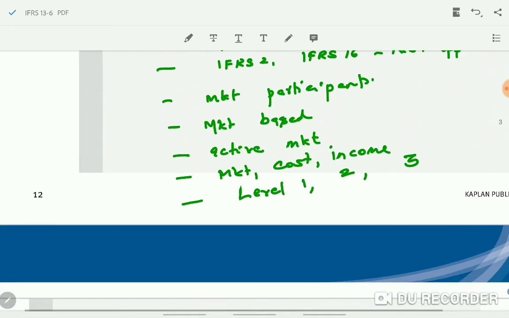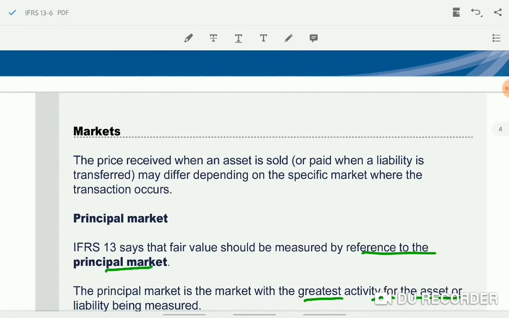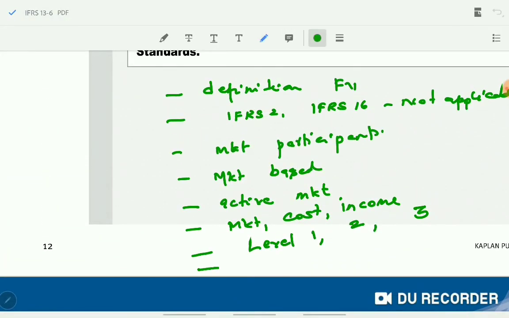Okay. Then 2 markets: principal market and most advantageous market. So you should know what they mean by principal market and what they mean by most advantageous market. Okay, that's all. This is how you have to know IFRS 13. Next one, we will see how to value the non-financial assets.